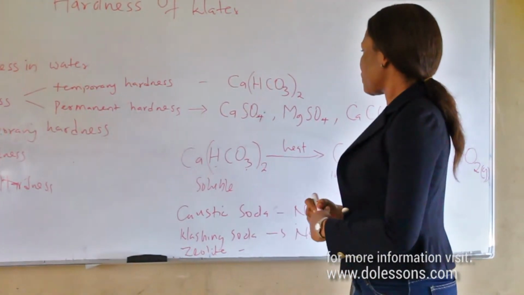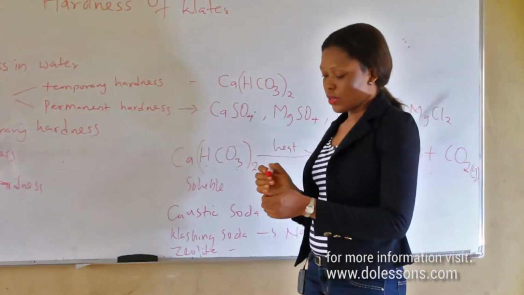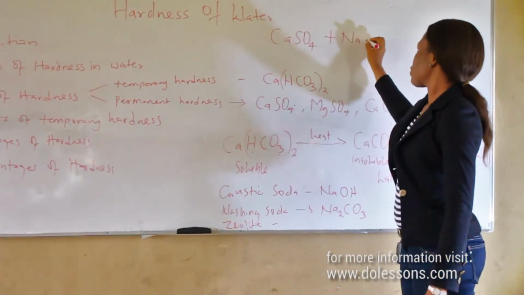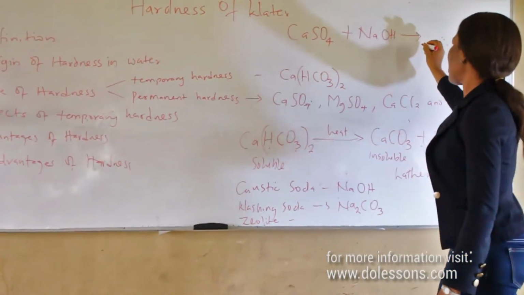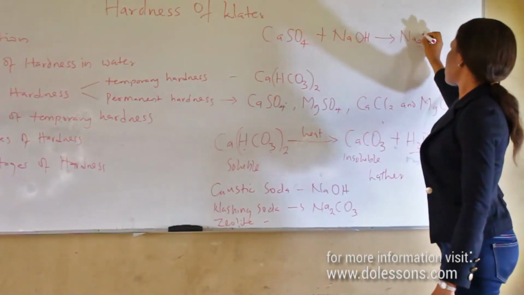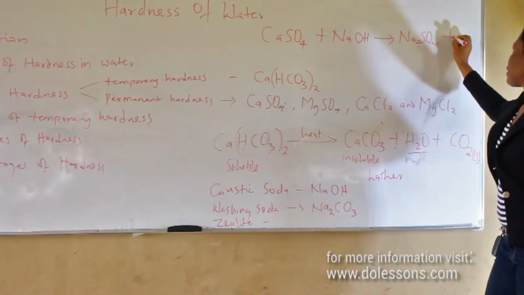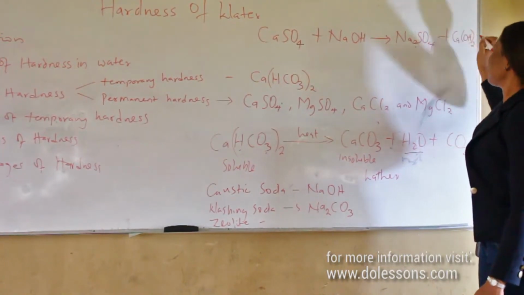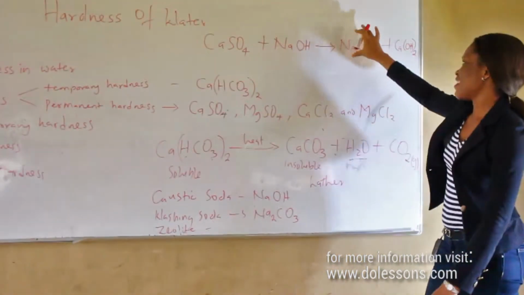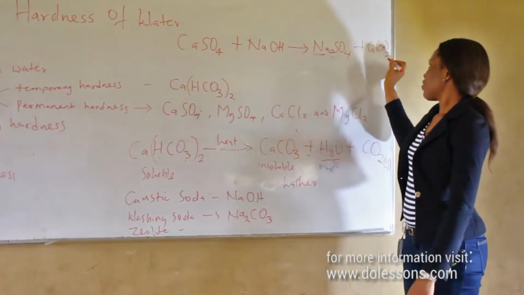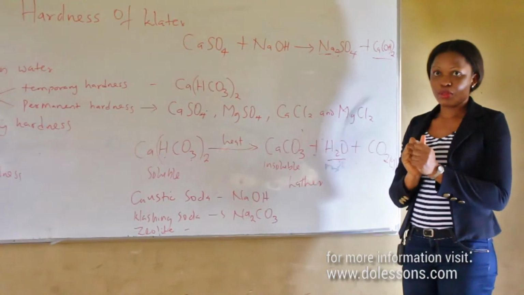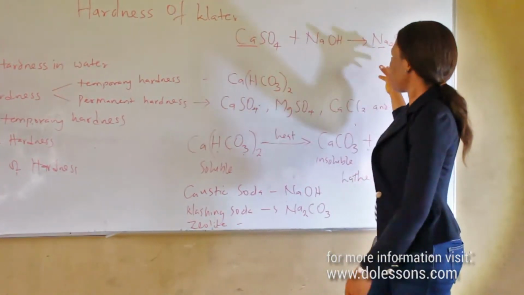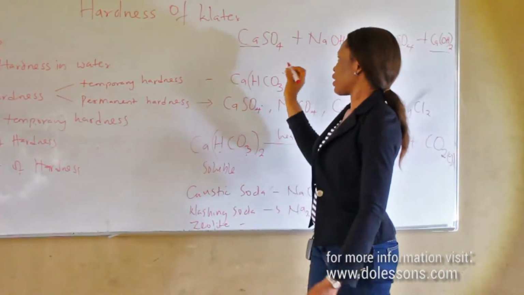When caustic soda reacts with these components of water, calcium sulfate in the water reacts with caustic soda, you have sodium sulfate and calcium hydroxide. Now, this does not cause hardness, while this will come out of the water as insoluble. So the calcium ion, remember calcium ion is really responsible for the hardness, will be removed out of the water.